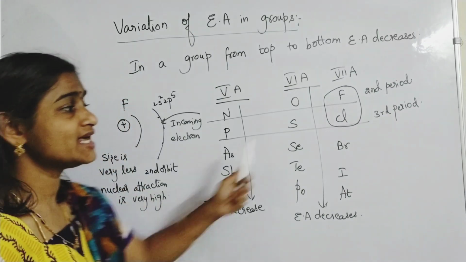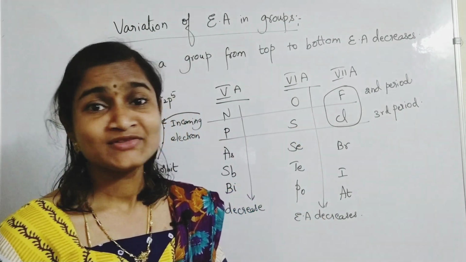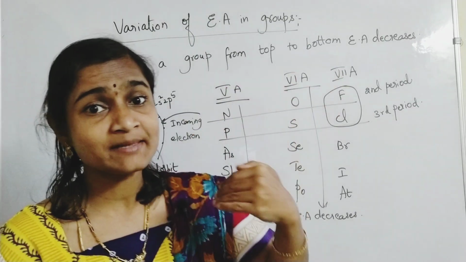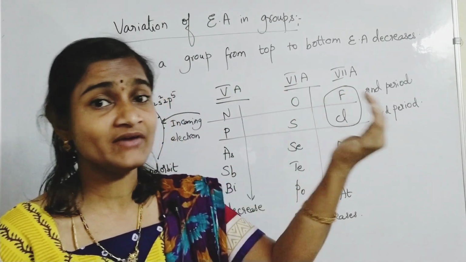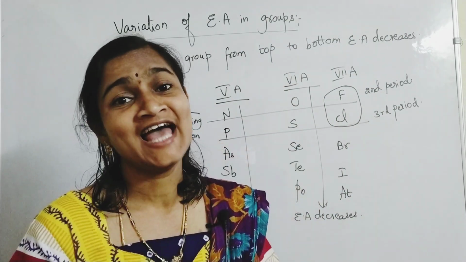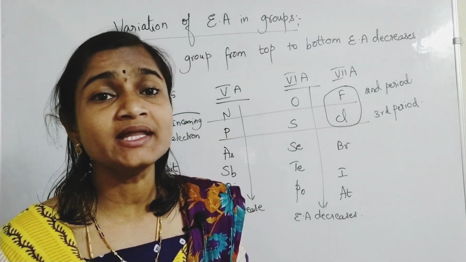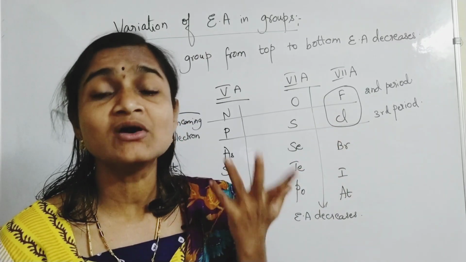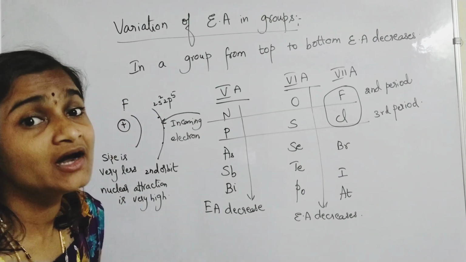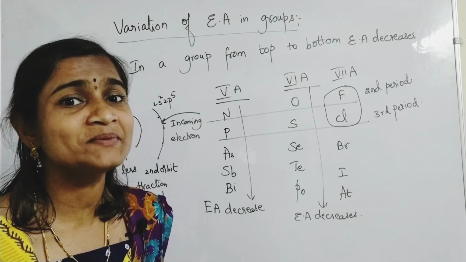But it is not the case with chlorine. Chlorine's size is big. The third orbit is also filled, so nuclear attractions are less. Even if one electron is added, it can accept that electron with happiness. Happily it can accept that electron. Repulsions won't be there in the case of chlorine. Why? Because its size is big compared with the size of fluorine. The third orbit is filled away from the nucleus attraction, so happily it can accept an electron.